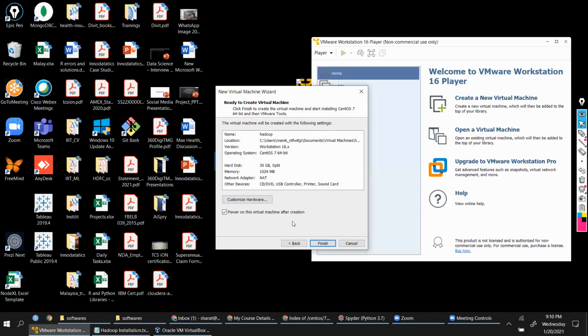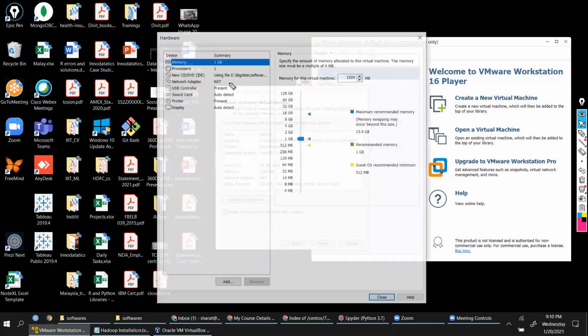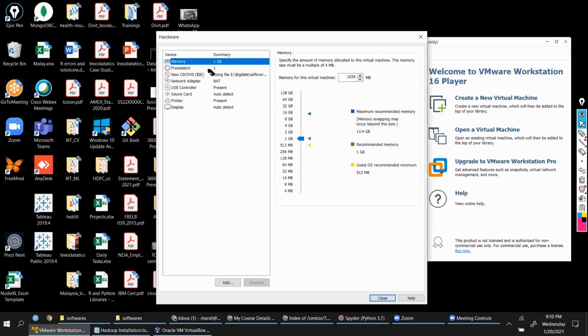You can click finish and proceed further, but click on customize hardware, and you are going to edit the memory. You don't need to edit anything else. Just focus on memory. If you have a multi-processor system, then you might want to look into the multiple processing capability also. But I'm pretty sure your systems would be regular systems. So focus only on memory.